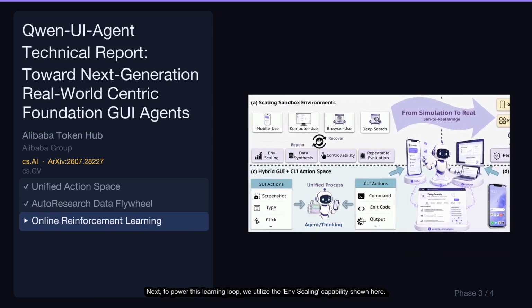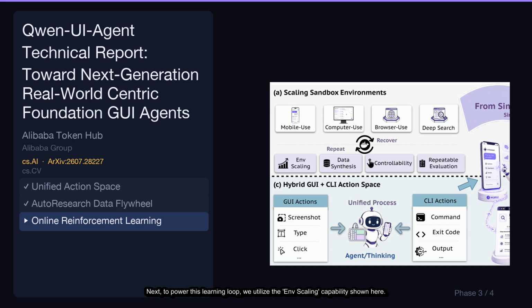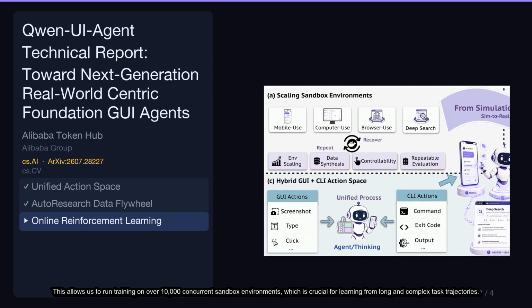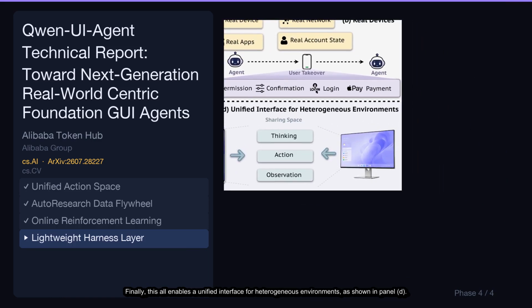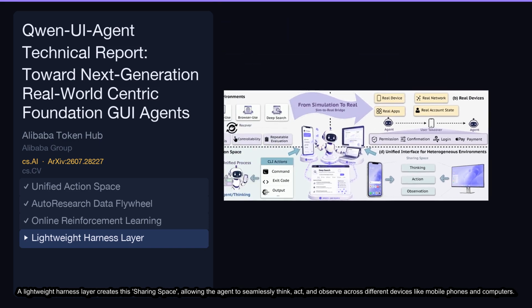Next, to power this learning loop, we utilize the ENV scaling capability shown here. This allows us to run training on over 10,000 concurrent sandbox environments, which is crucial for learning from long and complex task trajectories. Finally, this all enables a unified interface for heterogeneous environments, as shown in Panel E. A lightweight harness layer creates this shared space, allowing the agent to seamlessly think, act, and observe across different devices like mobile phones and computers.